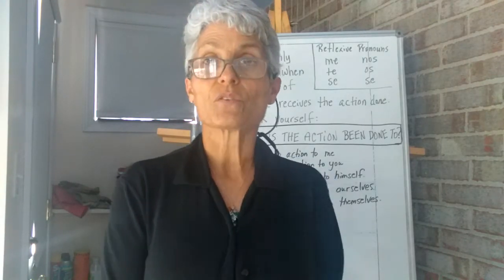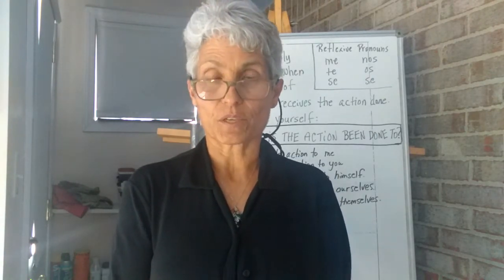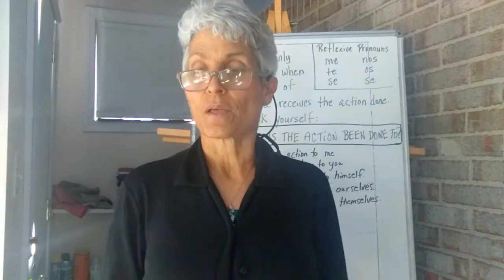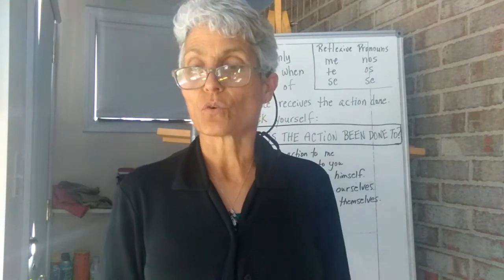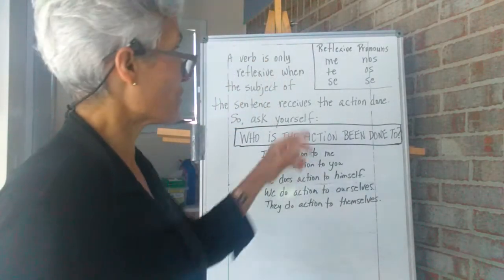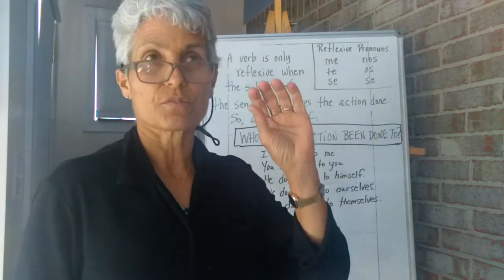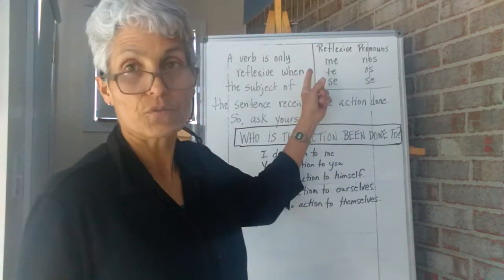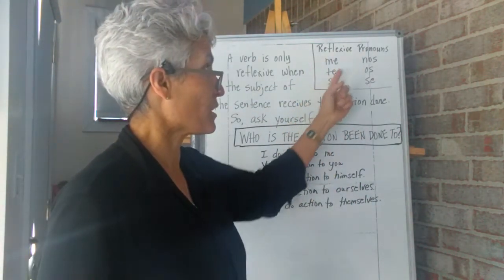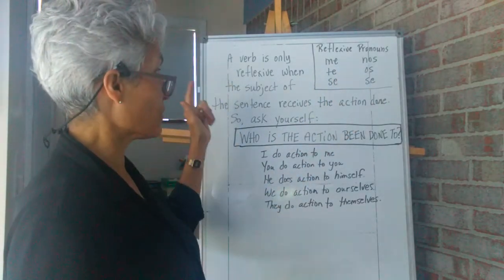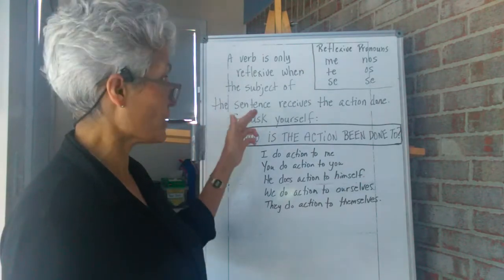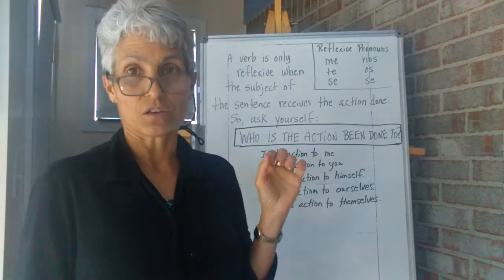The first thing we're going to review today is reflexive verbs. I know we've reviewed them before when we were introduced to them as a lesson, but I noticed that a lot of you still had trouble with it during the homework. So, reflexive verbs have to have a reflexive pronoun in them. These are the reflexive pronouns: me, te, se, nos, os, and se. A verb is only reflexive when the subject of the sentence receives the action done, okay?